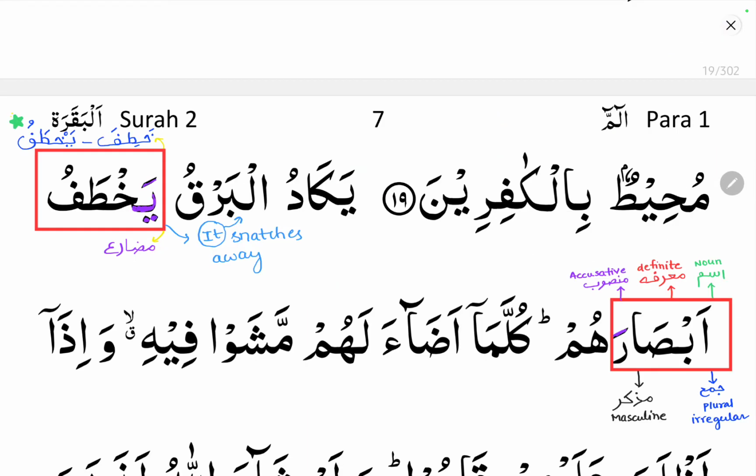Okay. So here you can see yakhtafu. The ya sign means it is a fe'lul mudari. It comes from khatifa yakhtafu, which means it snatches away. What is it? It is al-barq, that is lightning. The lightning will snatch their eyesight. So it is a fe'lul mudari verb that you learn in the conjugation of a verb. It is the first sega of fe'lul mudari.